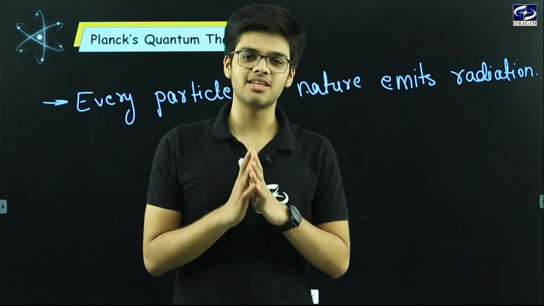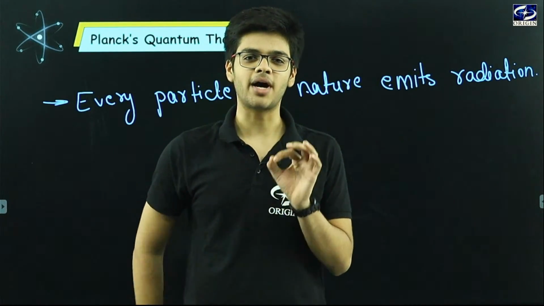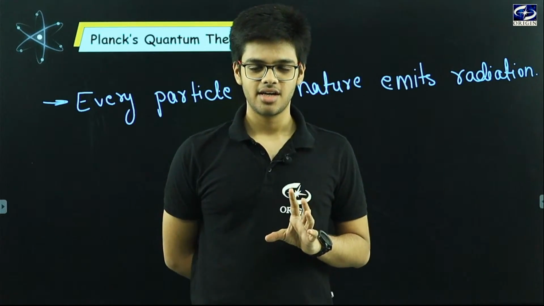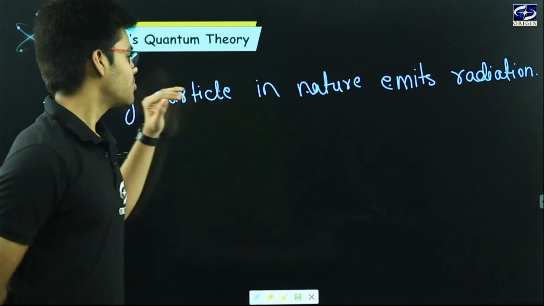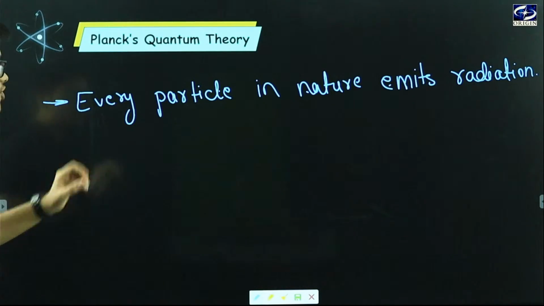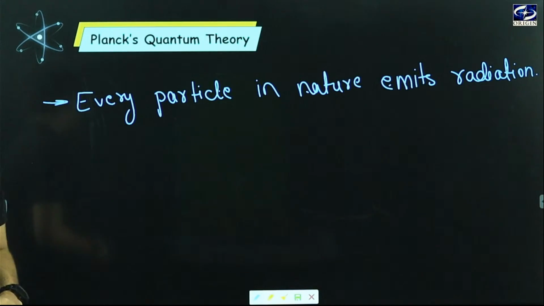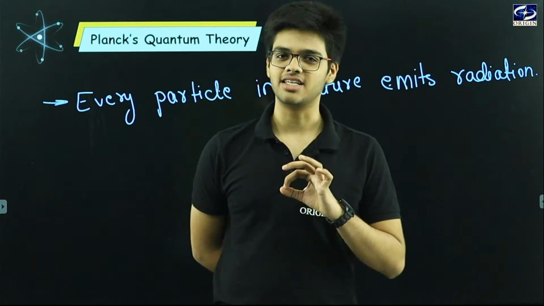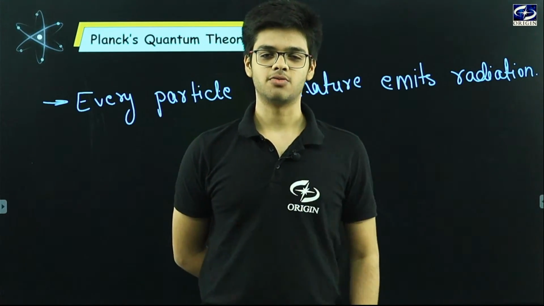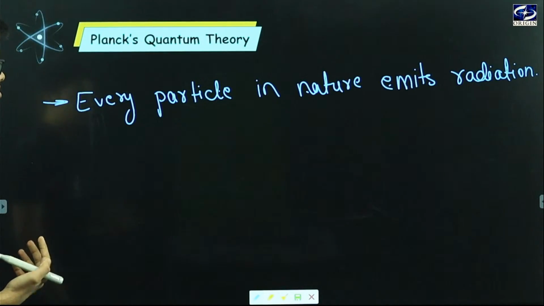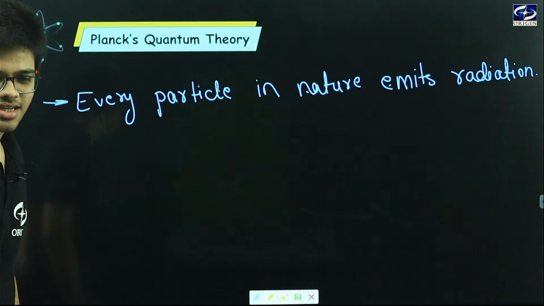Every particle in the whole universe emits radiation. This is what the first postulate of Planck's theory tries to tell us, that any particle in nature emits radiation.